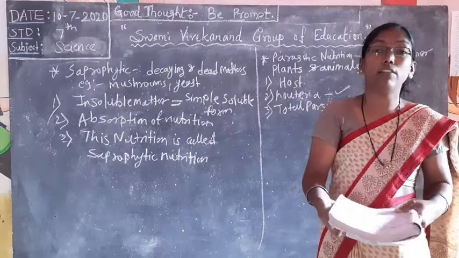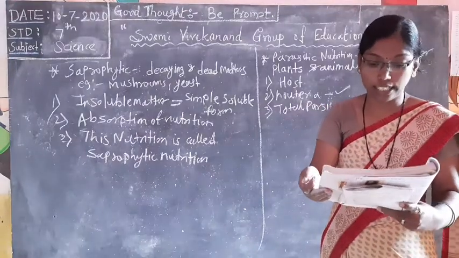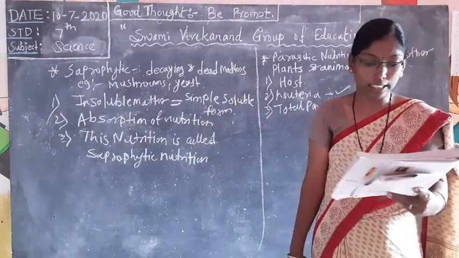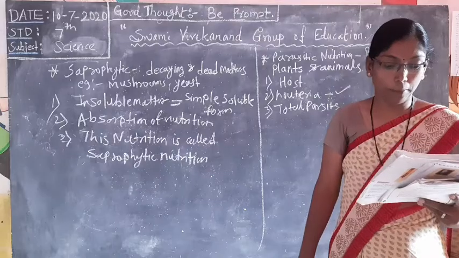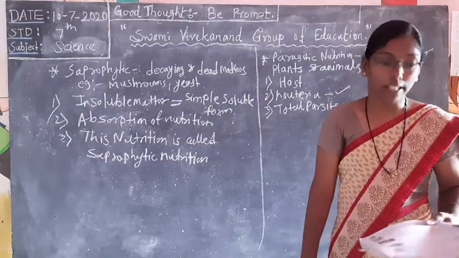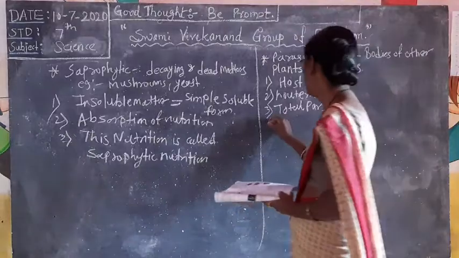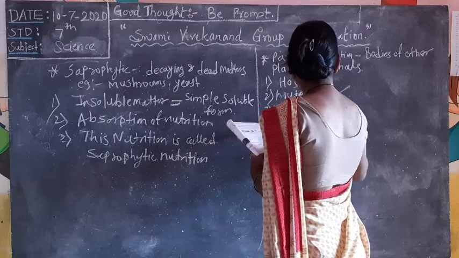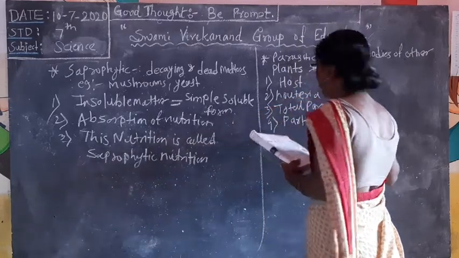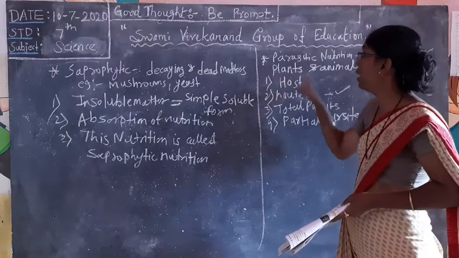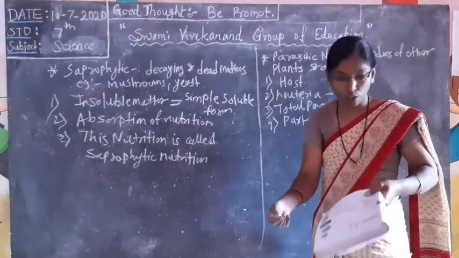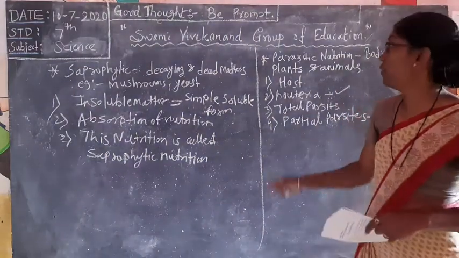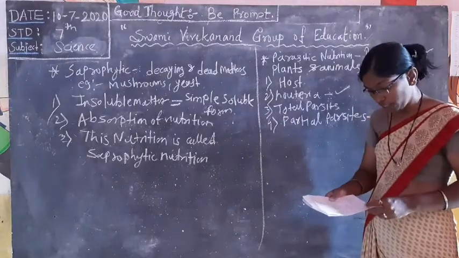Don't forget, I gave you example plants like Nestorius, called total parasites. And these plants can synthesize their own food as chlorophyll is present, hence they are called partial parasites, because they contain chlorophyll. They are not like other parasites. They make their own food, so they are called partial parasites. Don't forget it. Here we complete parasitic nutrition.